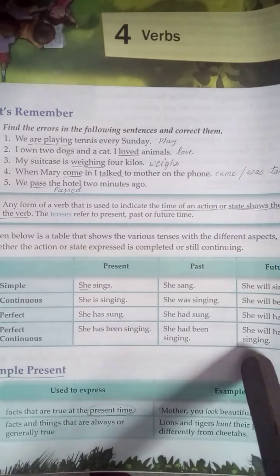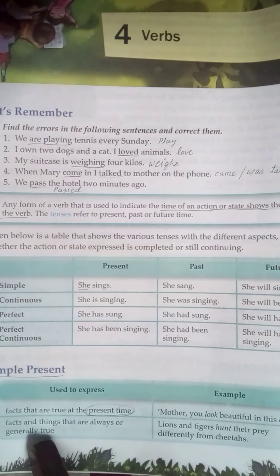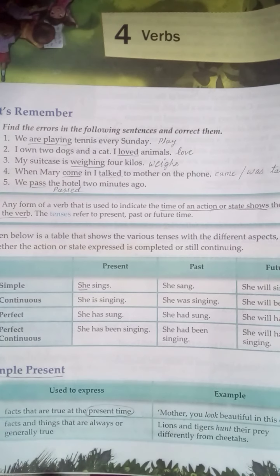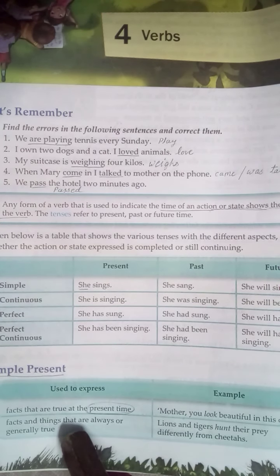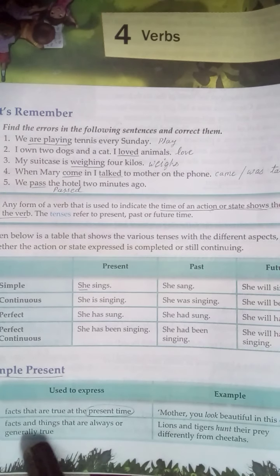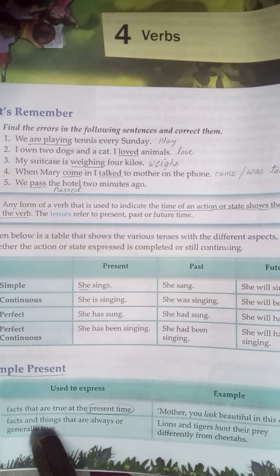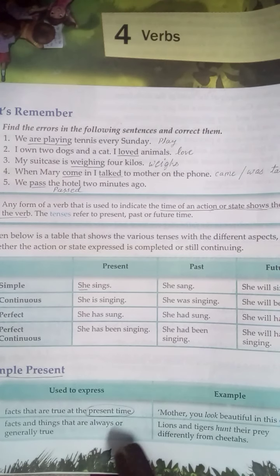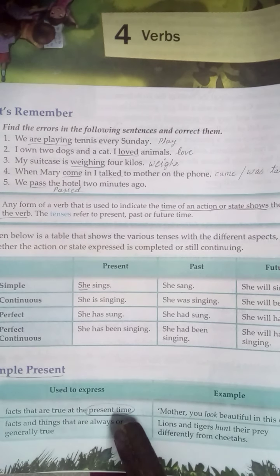Now here you can see some examples in the simple present tense. Facts that are true at the present time. Facts that are true, it means: you are a very good person. It is a very hot day. These are all facts. So you'll use it in the present time.